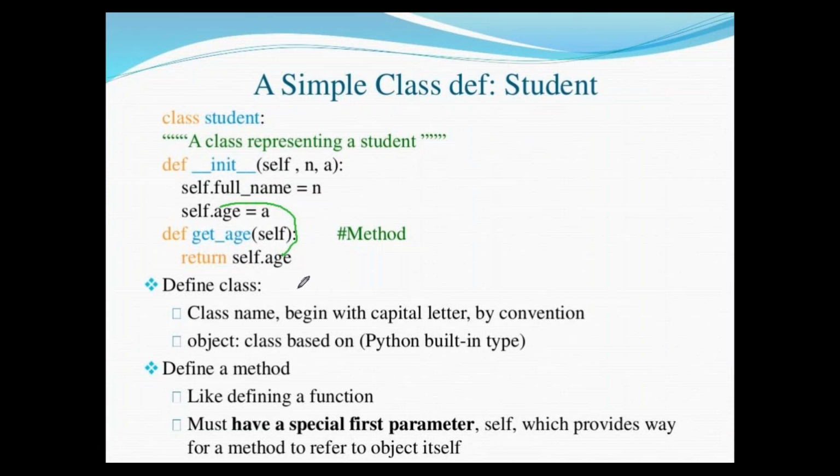Define the class name beginning with a capital letter by convention. An object class is based on the Python built-in type. Define a method like defining a function. It must have a special first parameter, that is self, which provides for a method to refer to the object itself. These are the fundamental rules in a simple class.